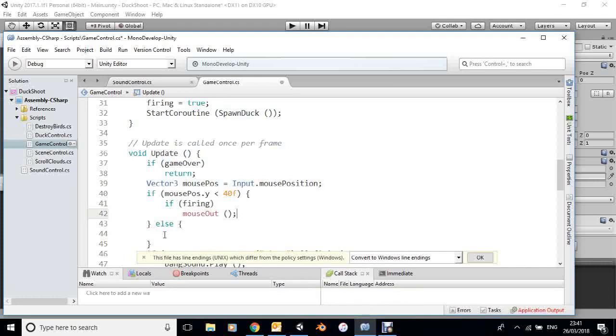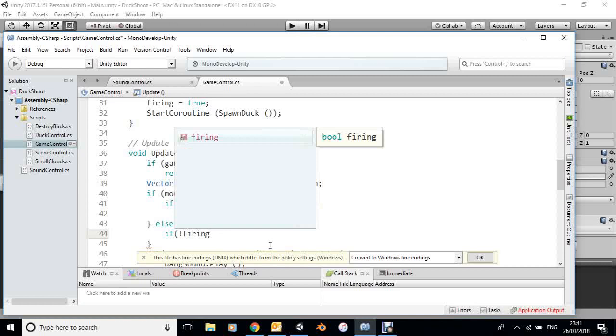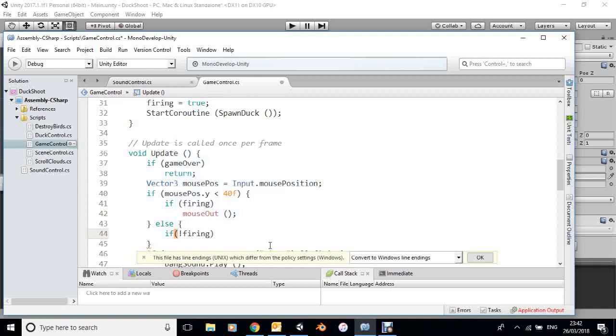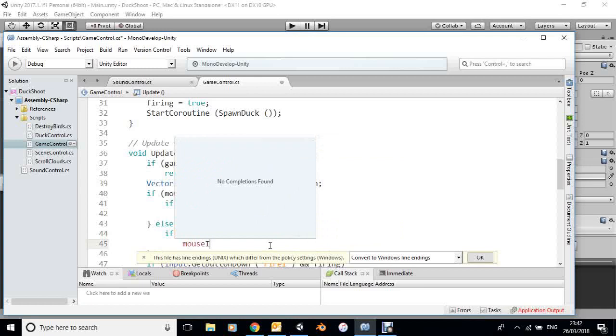And if we're not 40 pixels or less above the bottom of the screen, then we need to make sure that we've got the mouse back in. So we check now if not firing. So in other words, if the firing has been disabled, then we need to bring it back in again. So I'll pull that mouse in.